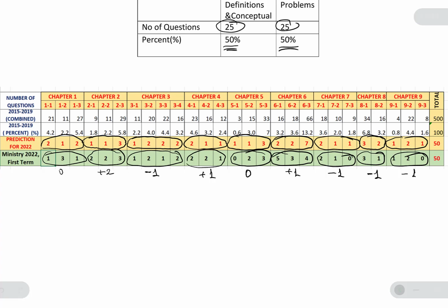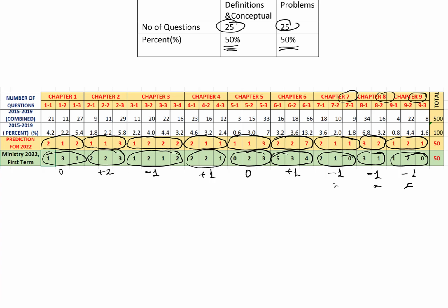So as you see, in chapters 7, 8, and 9, because of the pandemic, these chapters were not studied in previous years, and that's why, 2 years after 2019, these chapters are asked. We were expecting more questions to be asked, but as you see, it happened the opposite, so a smaller number of questions were asked from these chapters.